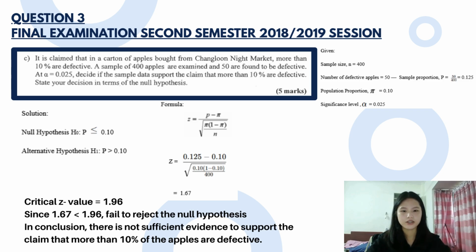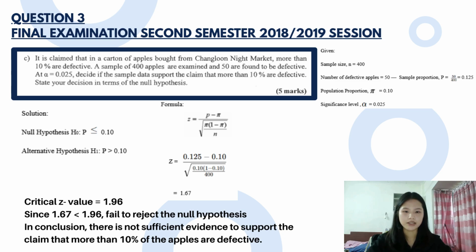Based on these questions, we are given sample size n equal to 400, number of defective apples equal to 50, so sample proportion p equals 50 divided by 400, which equals 0.125. Population proportion equals 0.1 and significance level equals 0.025. First, we set out the hypotheses. Null hypothesis: p less than or equal to 0.1, and alternative hypothesis: p more than 0.1, because the claim is more than 10%.